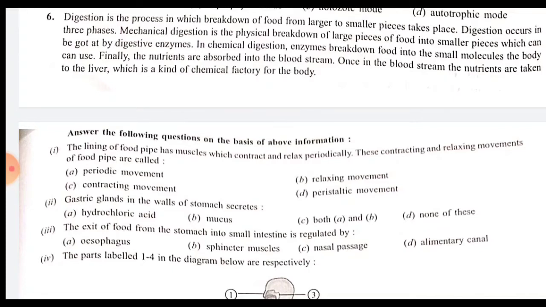So we tick all of these. Next, the exit of food from the stomach into the small intestine is regulated by esophagus, sphincter muscles, nasal passage and alimentary canal. So the correct option is sphincter muscles. Why? Because sphincter muscles are responsible for the transmission of food from the stomach to the small intestine.